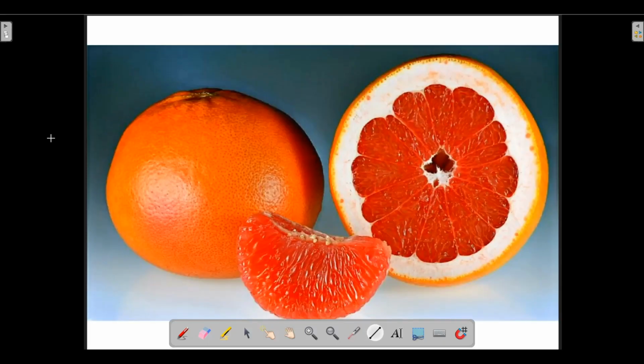This is how grapefruit looks like. And it has nothing to do with grapes. Keep this thing in mind. It has nothing to do with grapes.